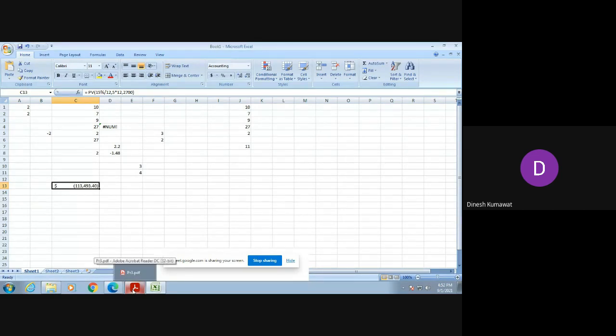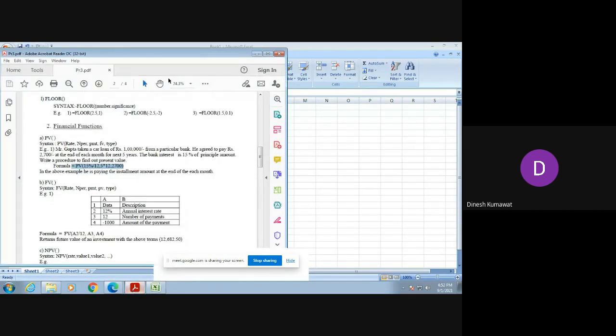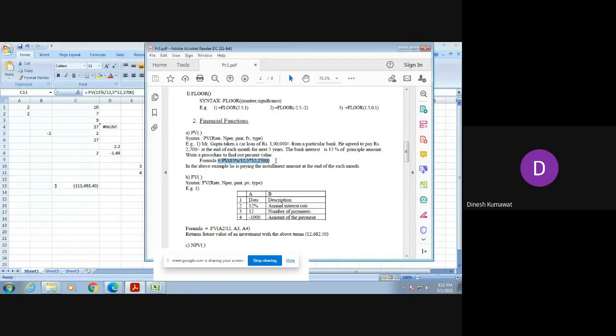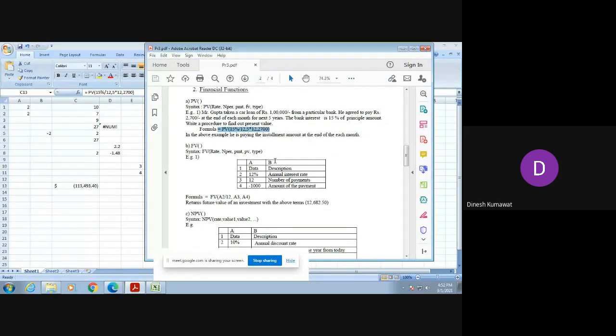So this is the beauty of Excel sheet. Now let us try to work with the second function. Our second one is FV open bracket. What is the full form of FV? Future value.